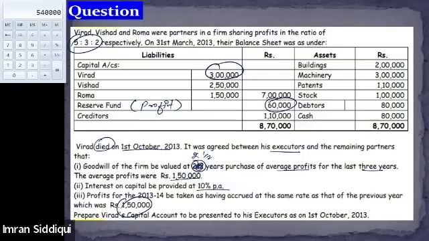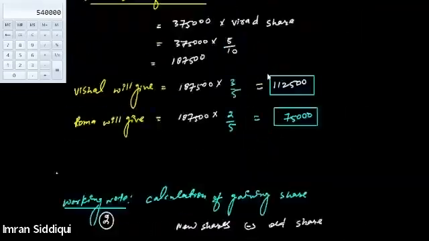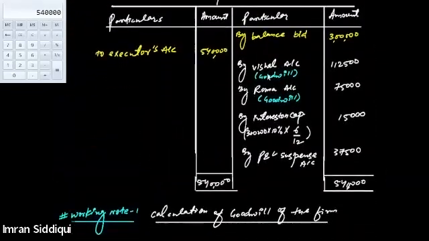But since we are only preparing the Virat's capital account, that means out of 60,000, some proportion of it needs to be transferred to Virat as well. So I think we missed this point. We have to adjust this in that solution. We'll go back to the solution just a minute. If you have some space, you can enter it on the credit side of Virat's capital account. You will write it as by reserve fund.